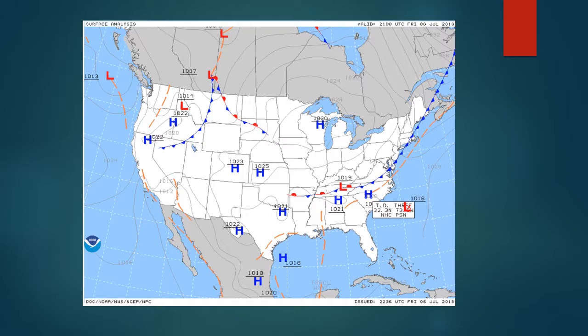I'm gonna start with the surface chart. There's a cold front at north of Nevada to the middle of Montana, and there's a stationary front from Montana to South Dakota. And there's a stationary front at Arkansas to Tennessee and changes to a cold front and heading up to Maine.